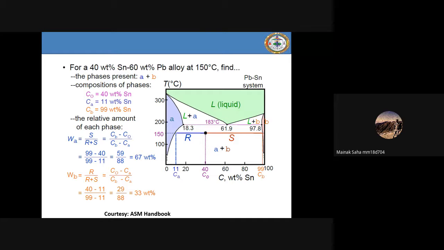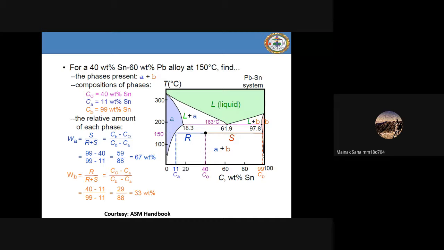And in the case of the orange region, look at this orange region. No, I'm not talking of the axis, the axis is pure tin. You talk of this orange region. Now tell me, what does that orange region mean? Most of the alpha component will be in the liquid region. So beta solid, the majority will be tin. Tin is the solvent, and the solute will be lead. Right. So remember this thing.